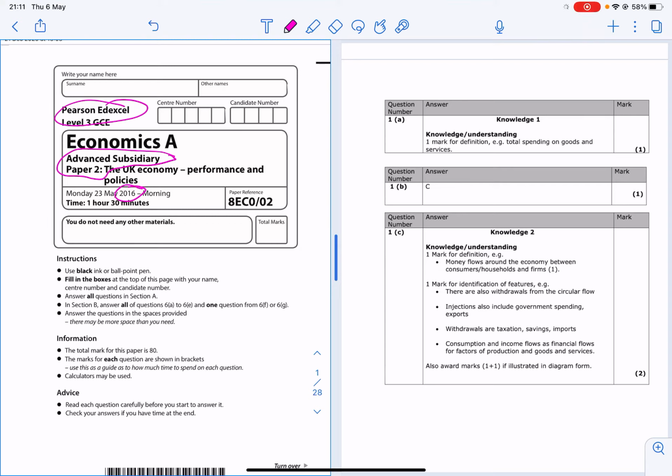Right, so we're going to take a look at the Edexcel Paper 2 from 2016. We're going to look at section A, which is the short answer questions and multiple choice. On the left hand side, I've got the question paper, and on the right hand side, the mark scheme, so we can take a look at how the marks are awarded.